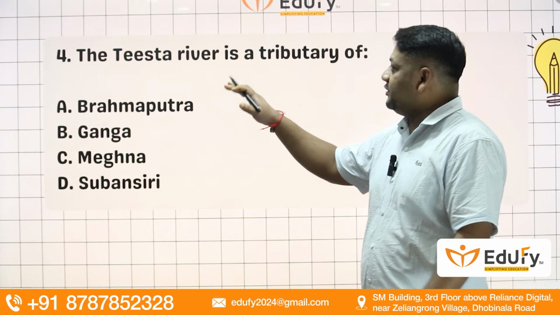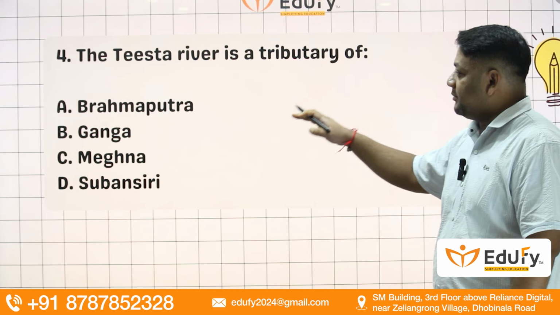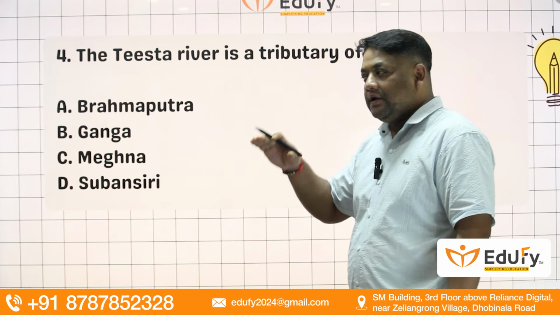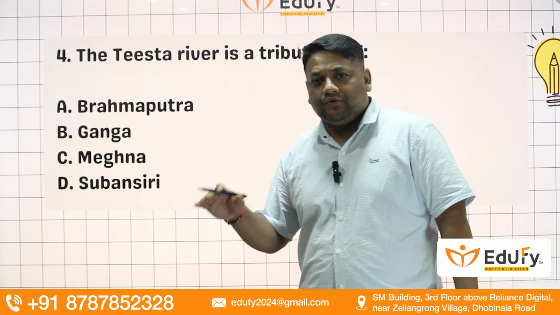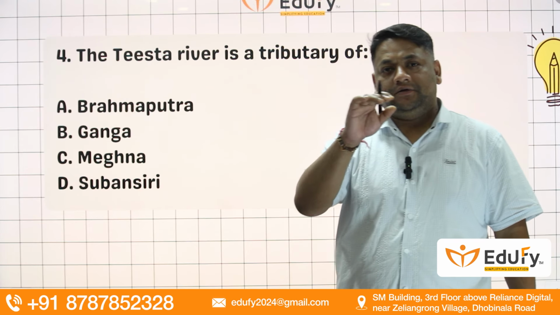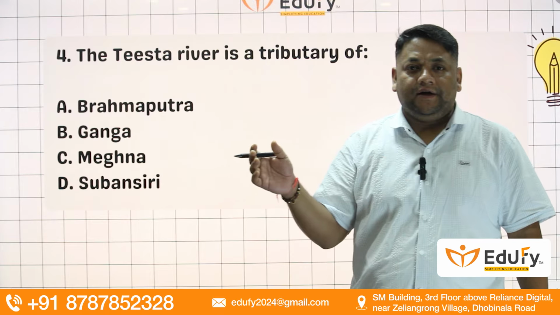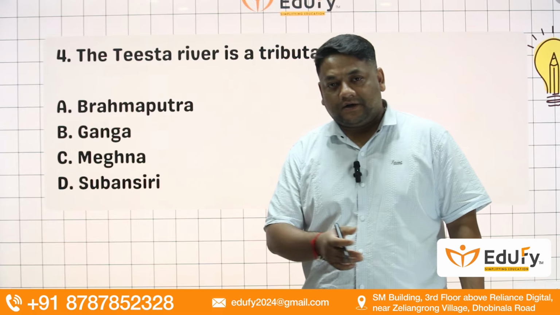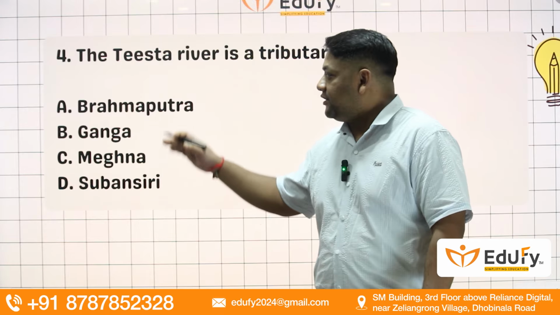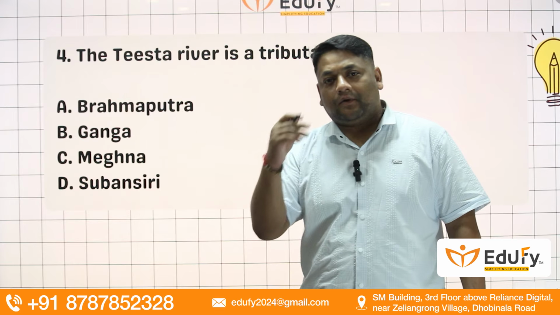Question number 4. The Tista river is a tributary of Brahmaputra, Ganga, Meghna and Subansiri. Now, the Brahmaputra river, which comes from China, enters India in Arunachal, going from Assam towards Bangladesh. The Tista river comes down from Sikkim.